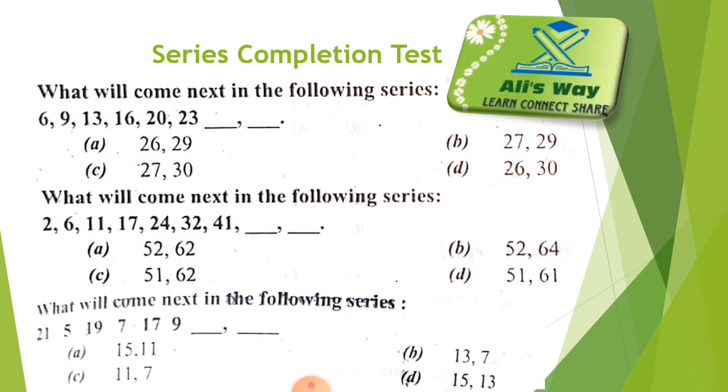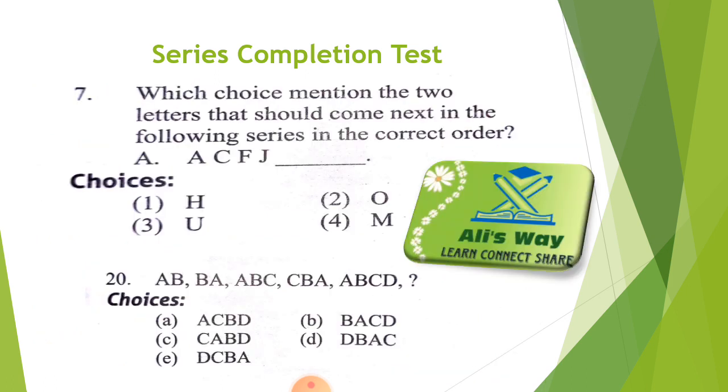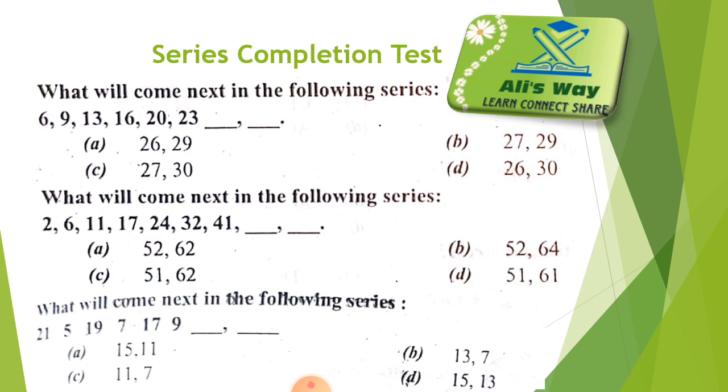So the first type we are going to discuss is the series completion test. Series completion test is asked in two ways. Either the series is of numbers, or it is a series of alphabets or letters, such as you can see here on your screen. First we will discuss series of numbers, and then we will move to the alphabetical series. So the first question is: what comes next in the following series?